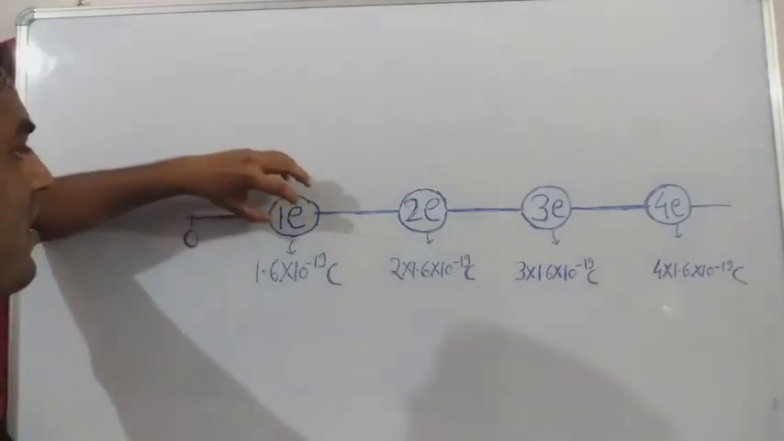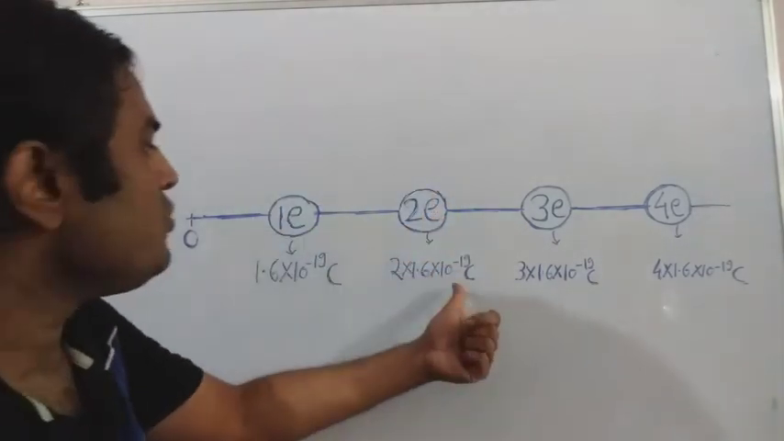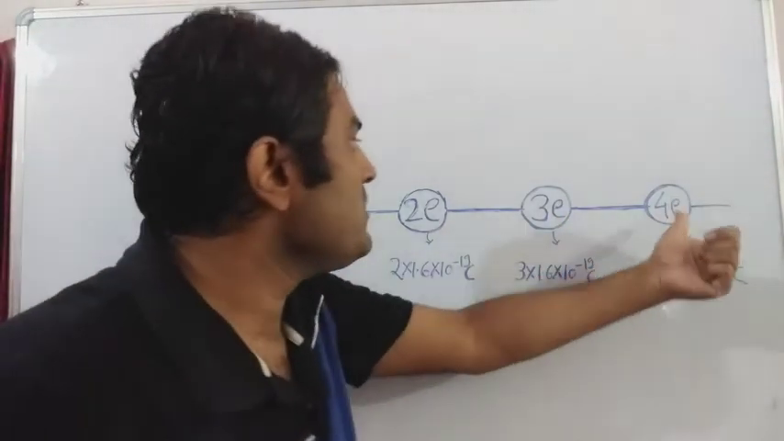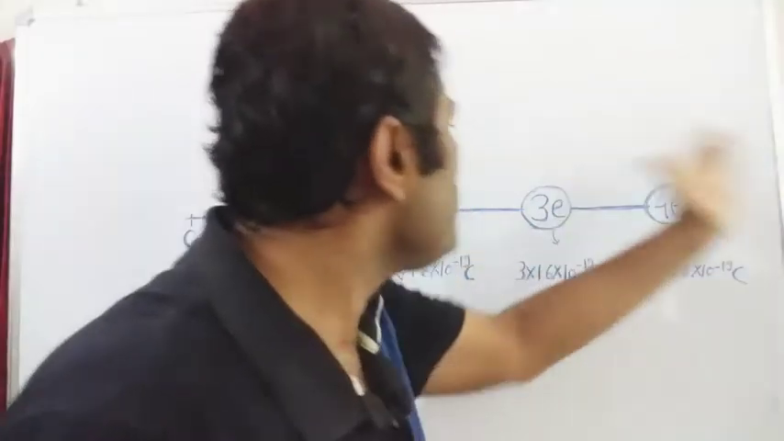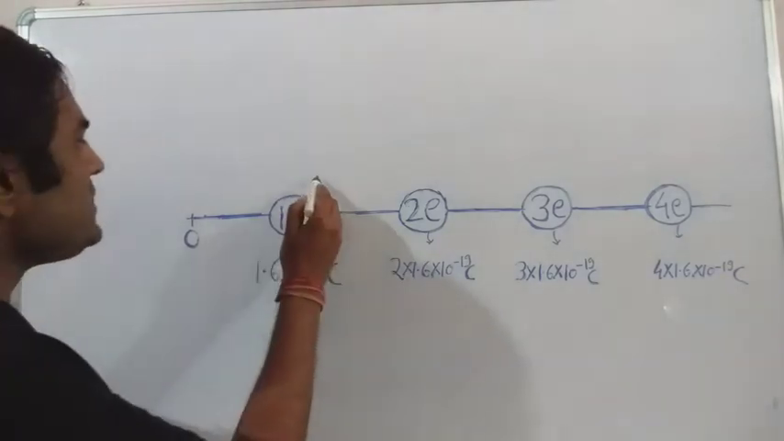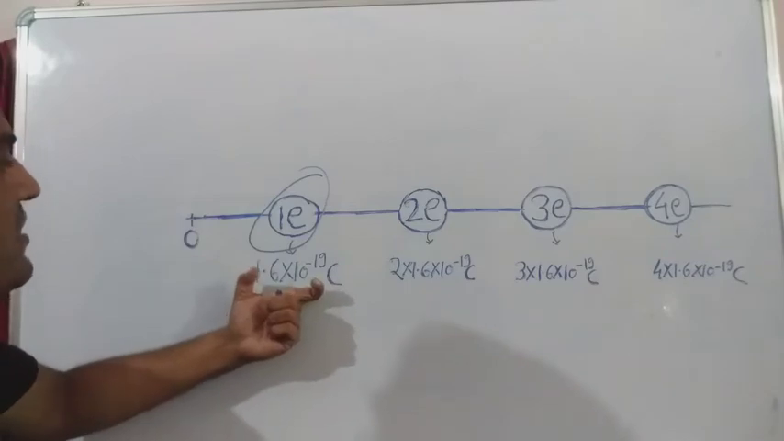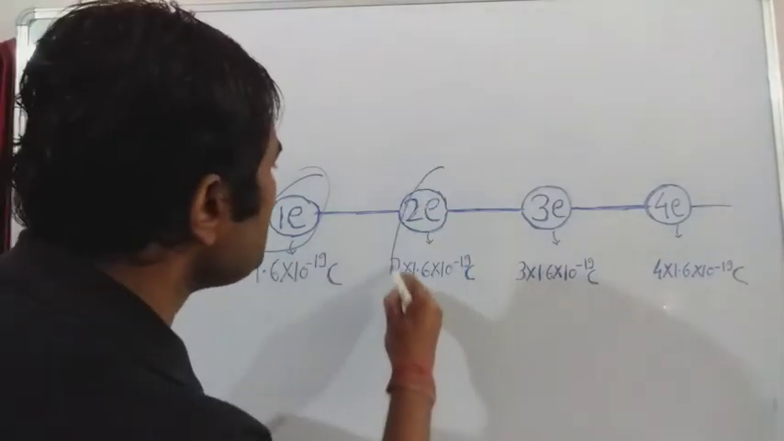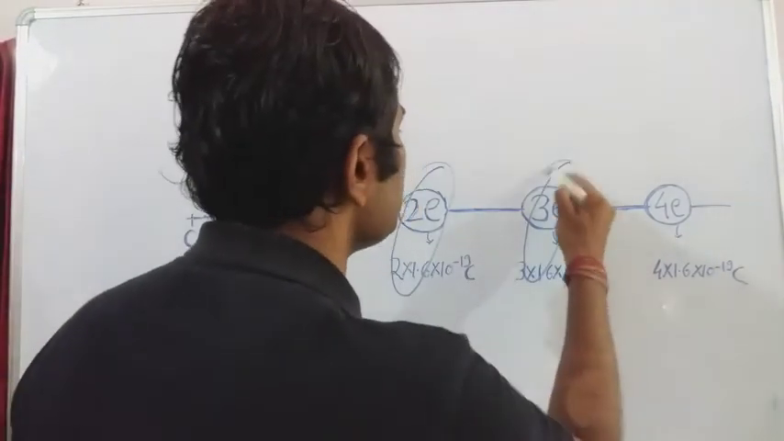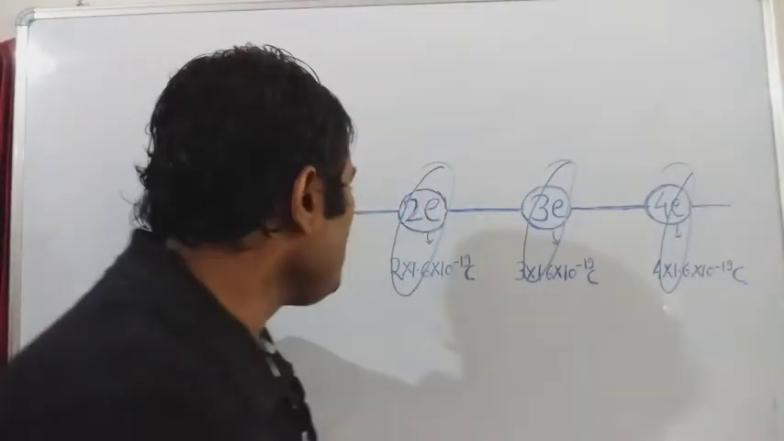So this much of charge points to this much of charge, and goes on. The point here is that only this much amount of charge is possible, or this much amount of charge is possible, and goes on.